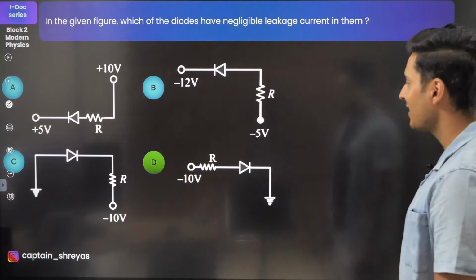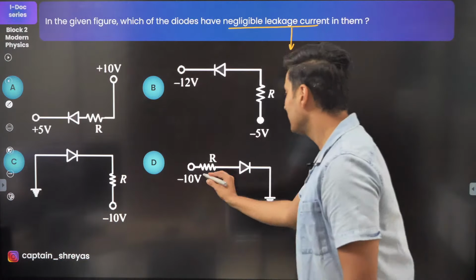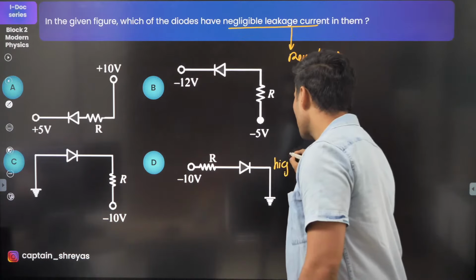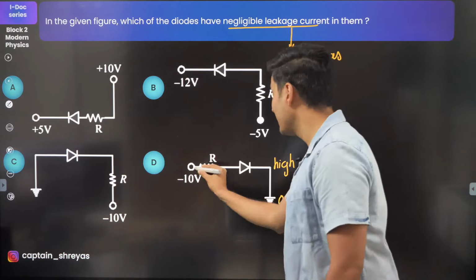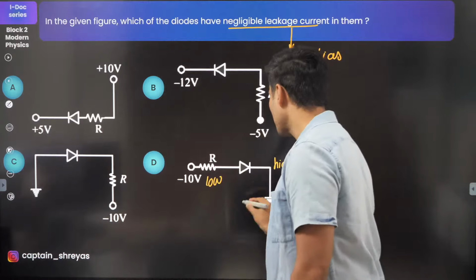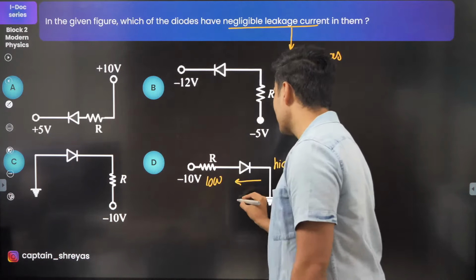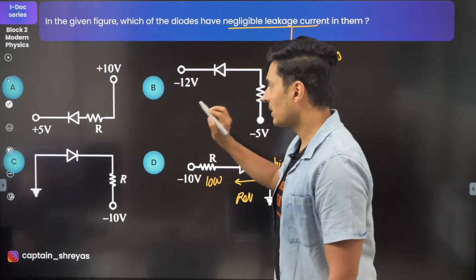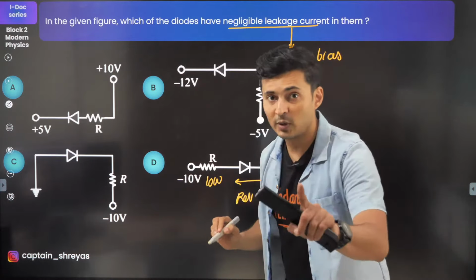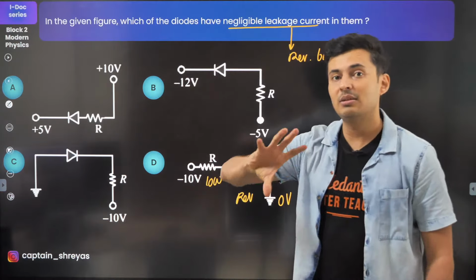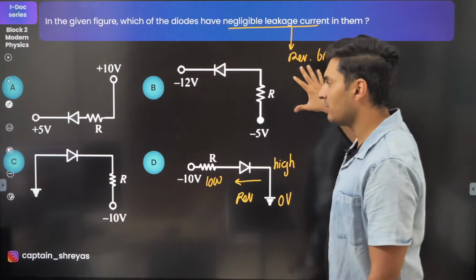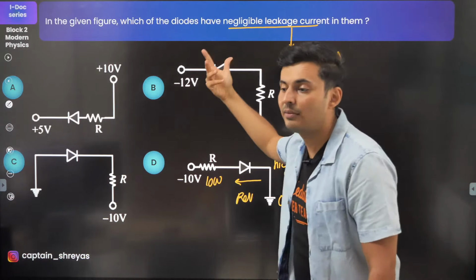Yes, the correct answer is D. You can see that right over here. This is lower potential. This is higher potential. This is 0 volt. This is negative. This is lower volt. Obviously, current can't flow like this, so this will be in reverse bias. Every other diode is going to be in forward bias. So there is a different way of twisting and asking the question. Simply they can ask reverse or forward, but they have asked it in a different way.